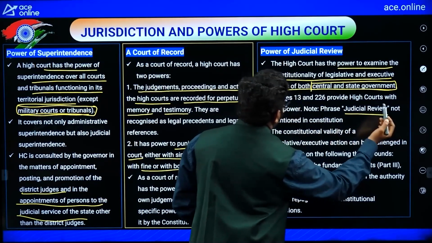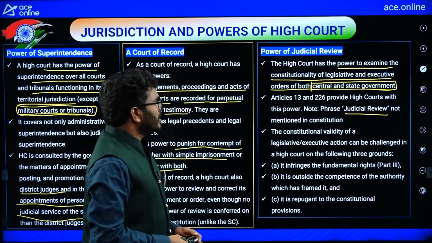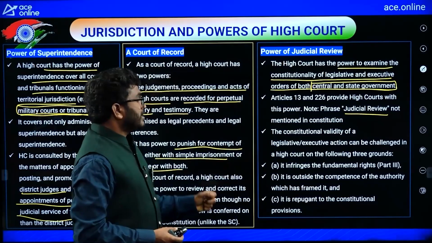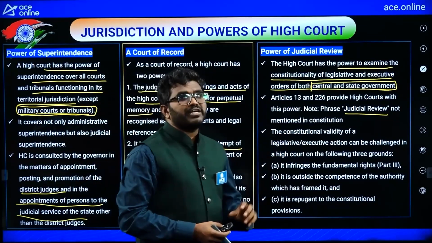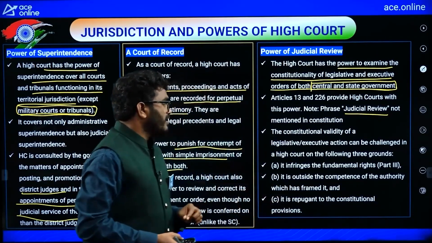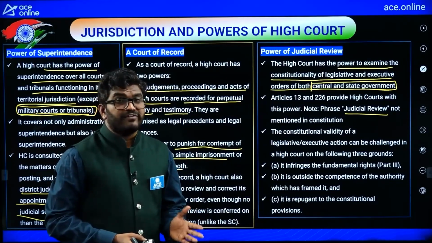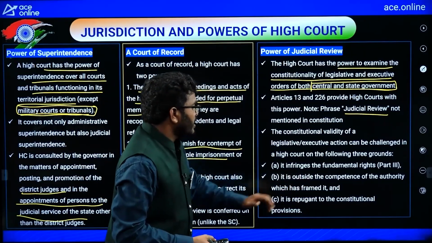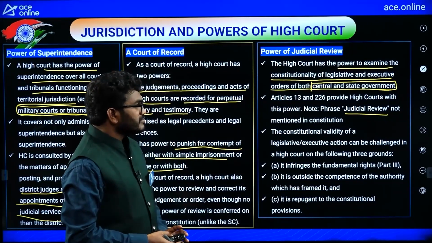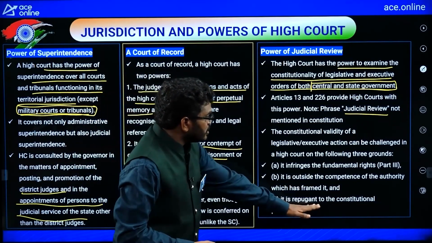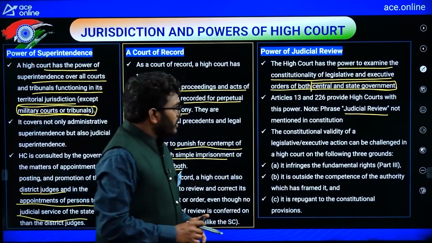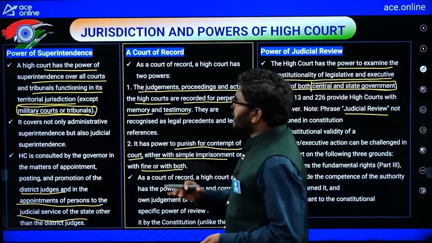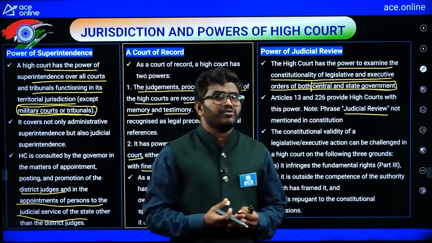The phrase judicial review is not mentioned as such. The High Court can verify the constitutional validity of laws, such as infringement of fundamental rights. If there is any violation of fundamental rights, the High Court can examine it, and whether it is outside the authority which framed it, or repugnant to constitutional provisions. So these are the different powers of the High Court, the same powers the Supreme Court has.